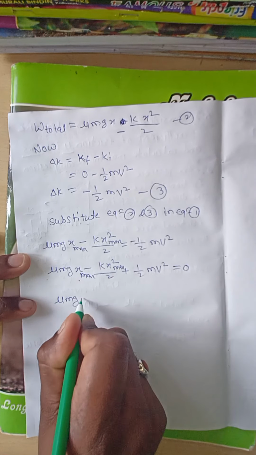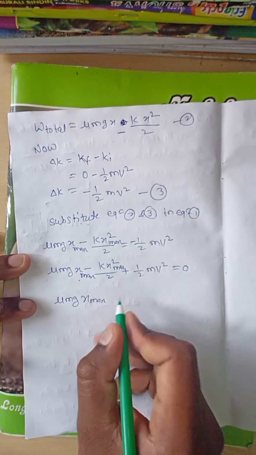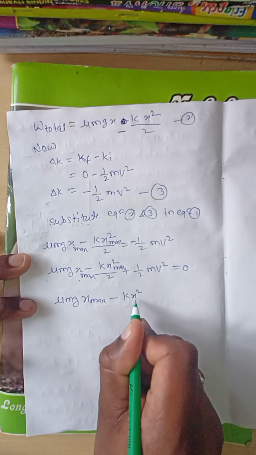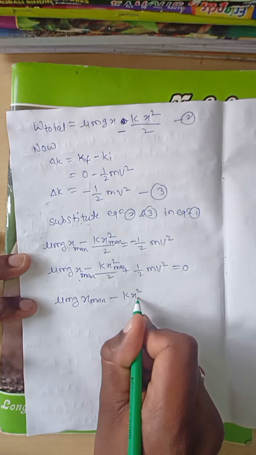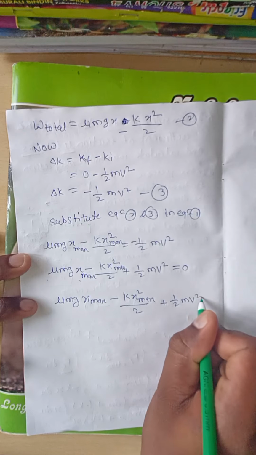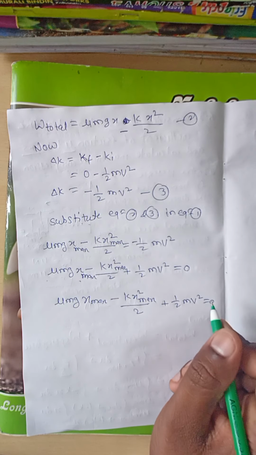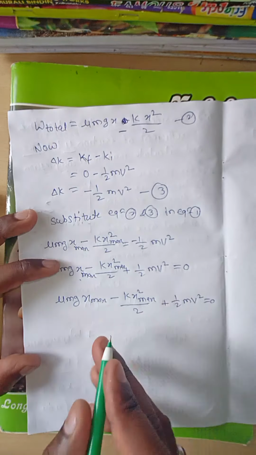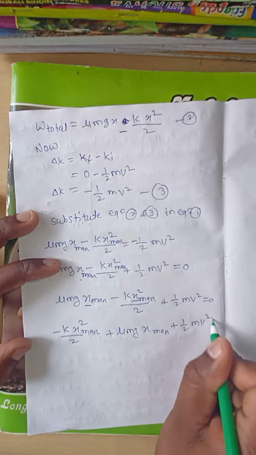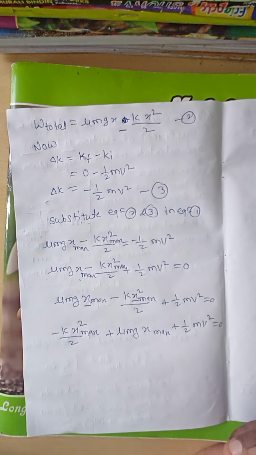Therefore, taking the x square term first: minus k x maximum square divided by 2, plus mu mg x maximum, plus half m v square, is equal to 0.